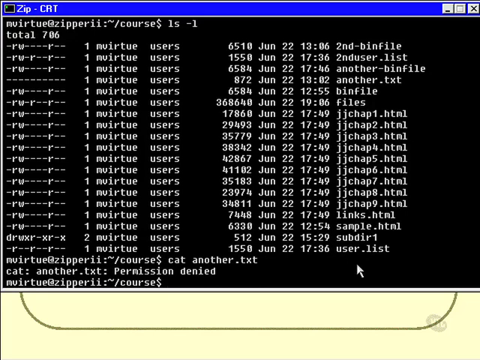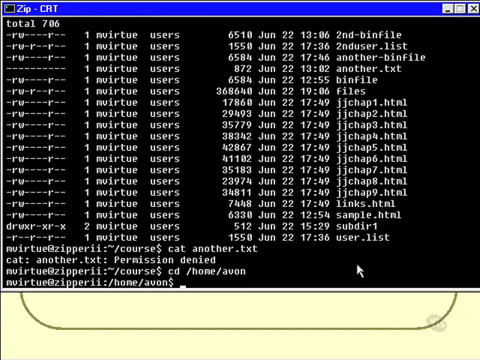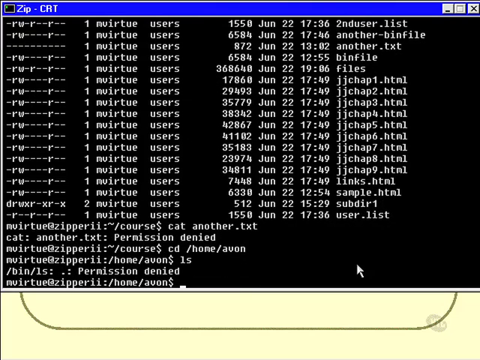Now when it comes to directories, am I allowed, for example, to examine or even go to the contents of, say, home/avon? So I can go there, but can I examine the contents of it? Let's have a look. No, permission denied.